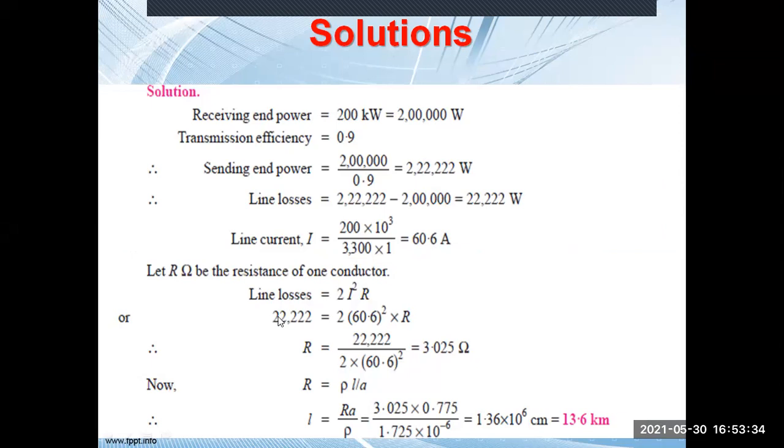Now line losses you have calculated from this particular derivation. So this line losses equal to 2 into I square R. Why this 2 into I square R? Anyone can tell? It should not be I square R. It should be 2 into I square R.